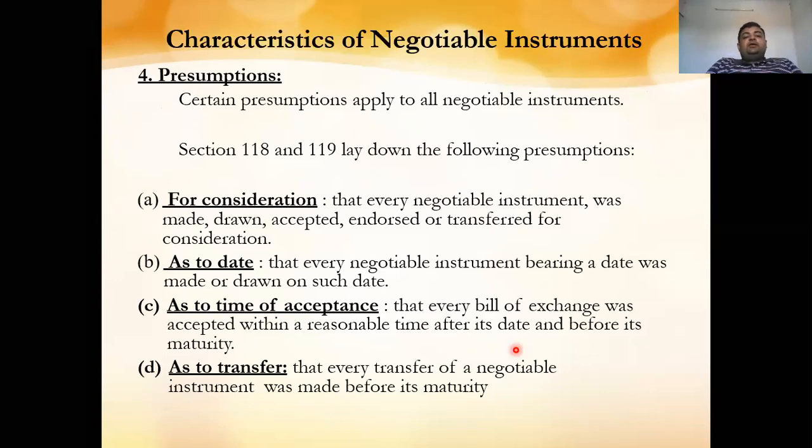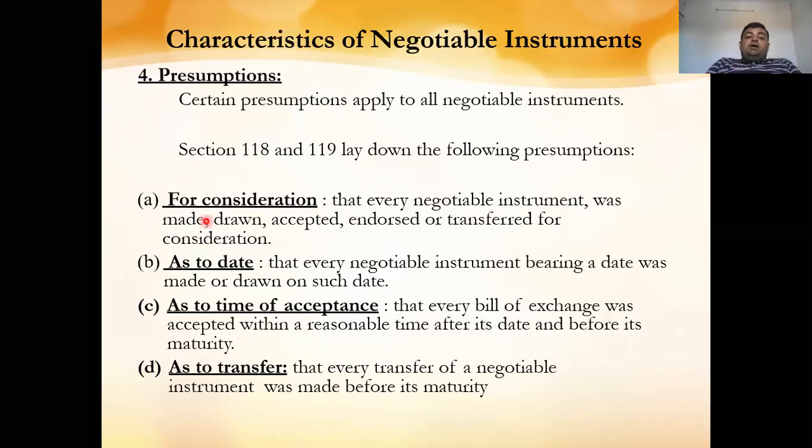Next, characteristics of the negotiable instrument: there are the following presumptions. Now, what are the presumptions? Certain presumptions apply to all negotiable instruments under sections 118 and 119, laid down by the Indian Negotiable Instruments Act 1881. So what are these presumptions?